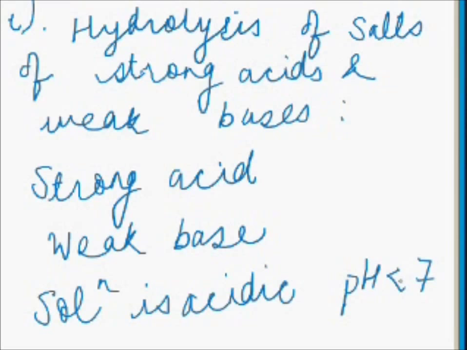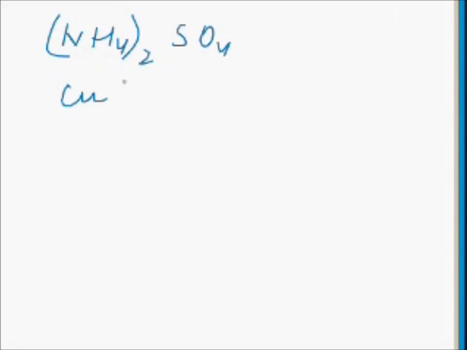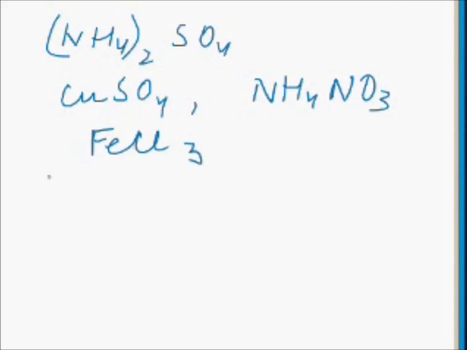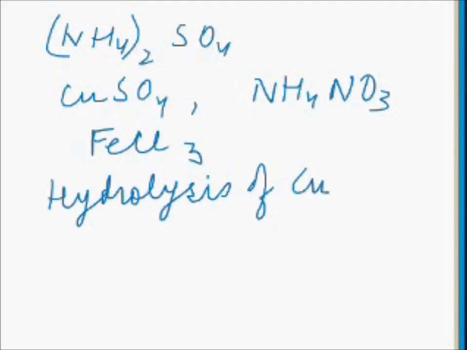Examples of salts of strong acids and weak bases are (NH4)2SO4, CuSO4, NH4NO3 and FeCl3. Example is hydrolysis of CuSO4.